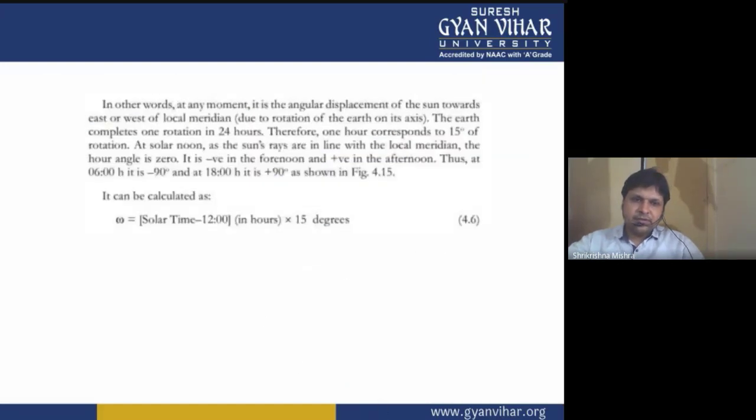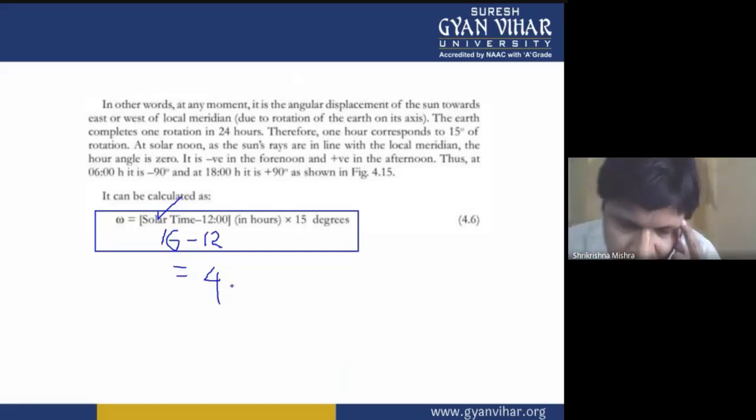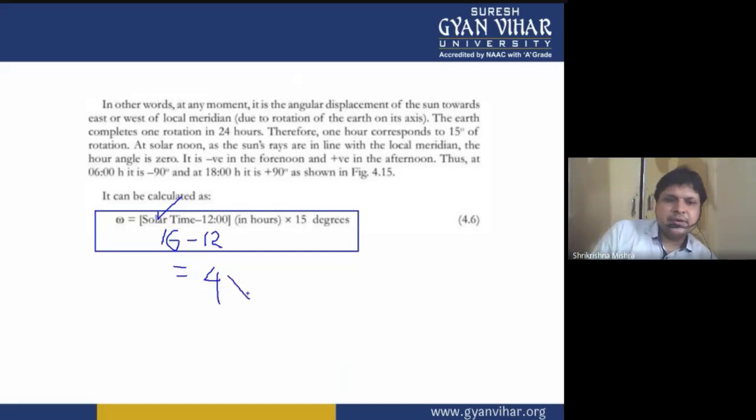Now, if you want to calculate the hour angle, then the formula will be solar time minus 12. Solar time means, for example, the time is 4 p.m. in the evening. This means that 16 will be the solar time. Solar time minus 12 will give you the value. For example, I am calculating the hour angle at 4 p.m. So 16 minus 12 is 4 hours, then multiplied by 15 degrees.